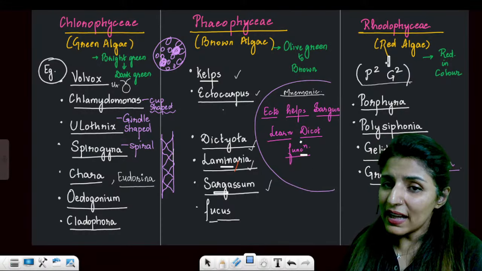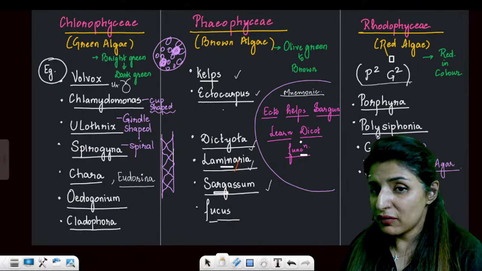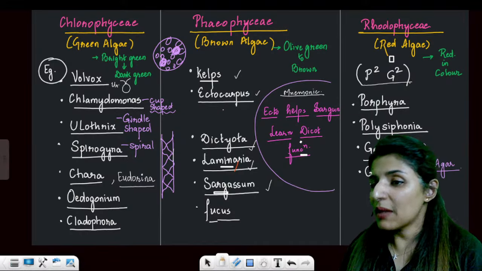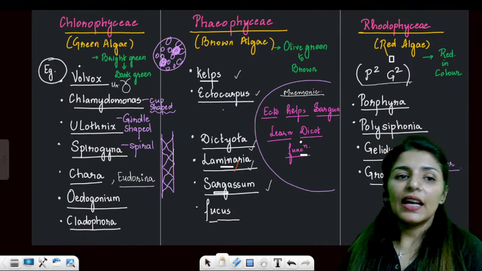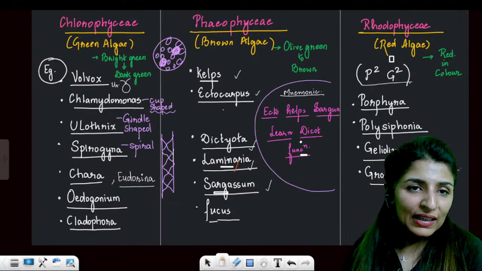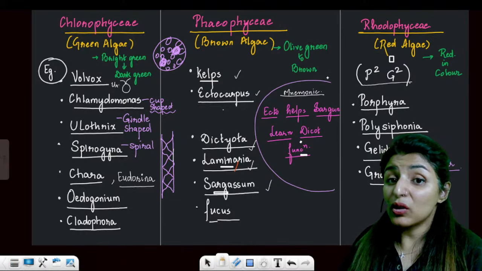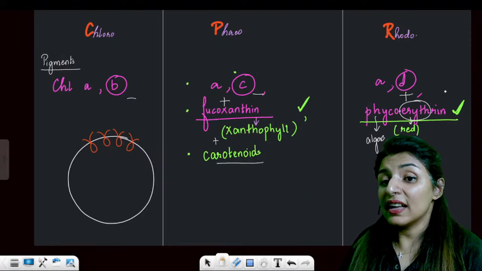For red algae, we have P2, G2. P2 is Porphyra and Polysiphonia, and then G2 is Gelidium and Gracilaria. Clear? And the rest of all the examples that are given in NCERT belong to green algae. Green algae are bright green and dark green. Brown algae are olive green to brown, and red algae are red in color.